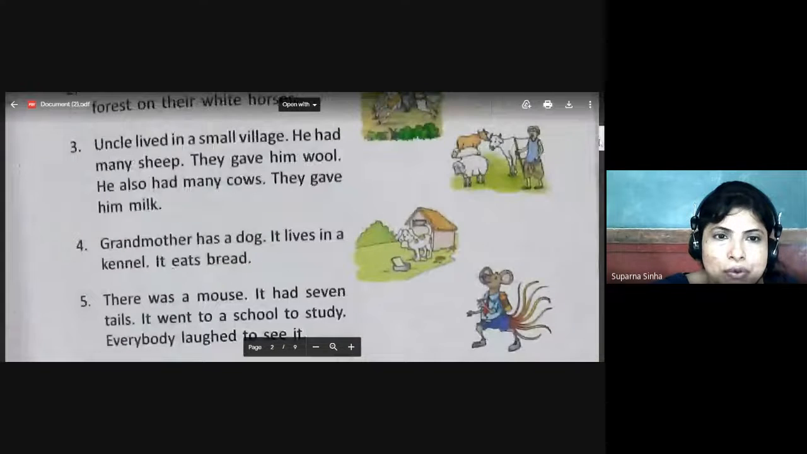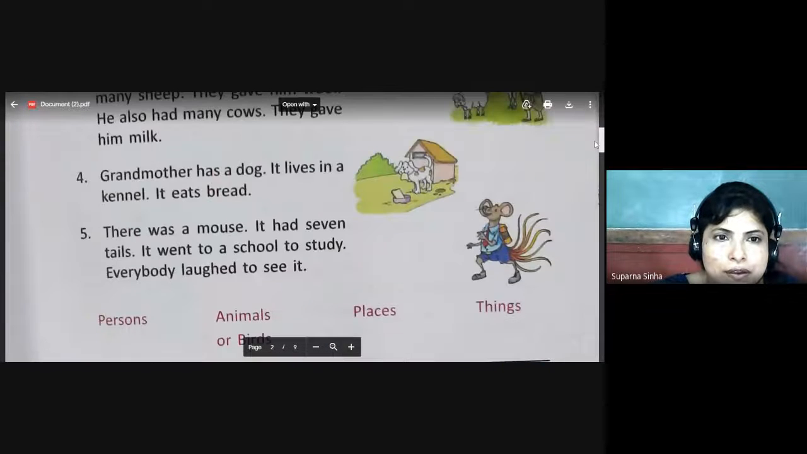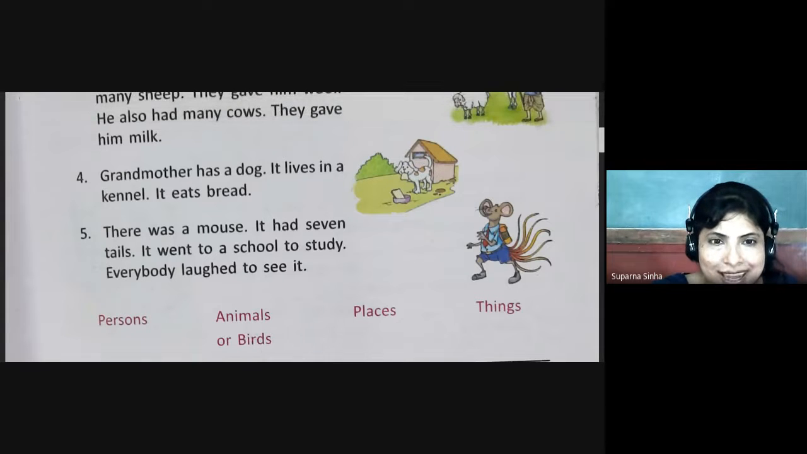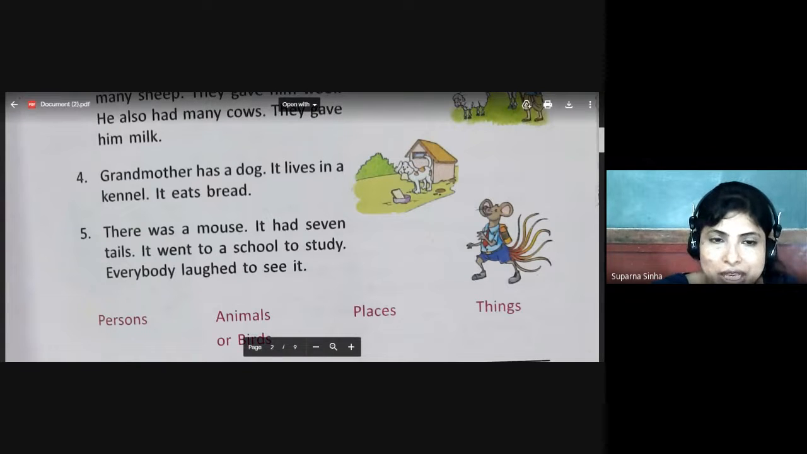Now number 4, sorry. Grandmother has a dog. It lives in a kennel. It eats bread. Grandmother, person; dog, animal; kennel, the place where the dog lives; bread, thing.